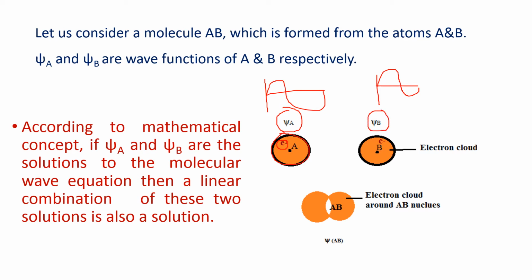According to the mathematical concept, if psi A and psi B are the solutions to the molecular equation, then a linear combination of both is also a solution. If psi A is a solution for a molecule AB and psi B is a solution for molecule AB, then a linear combination of these two is also a solution for molecule AB. This is a mathematically proved equation.